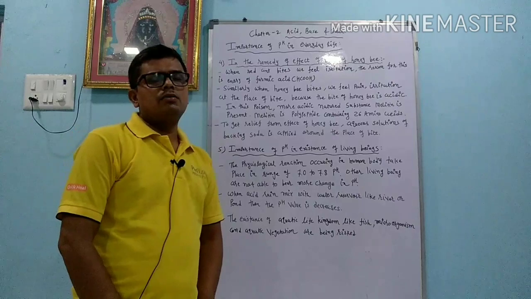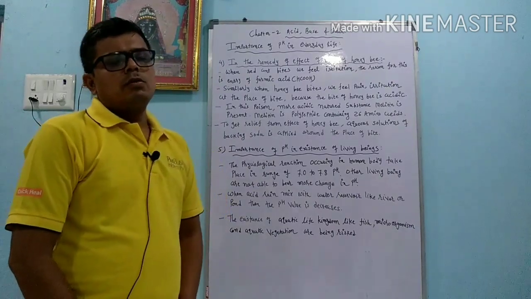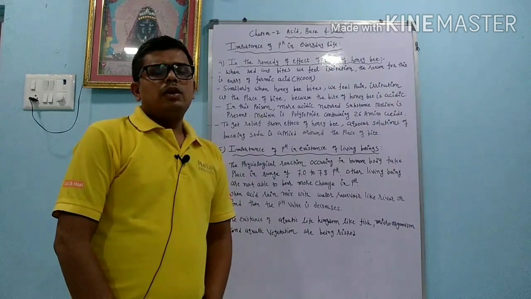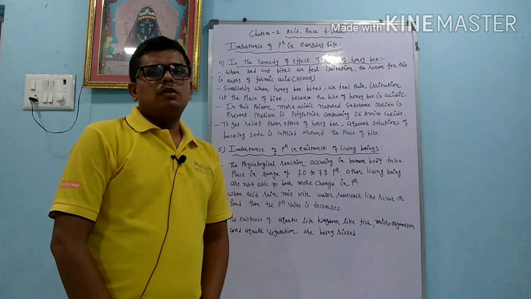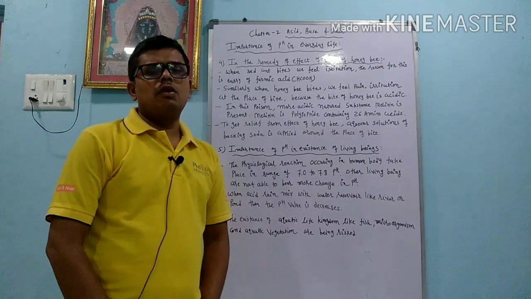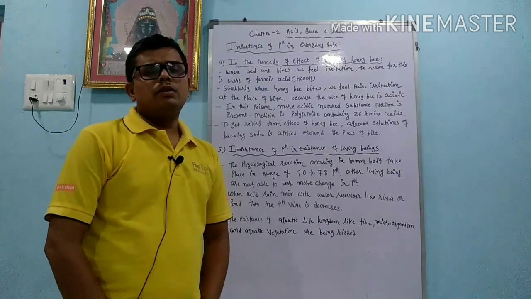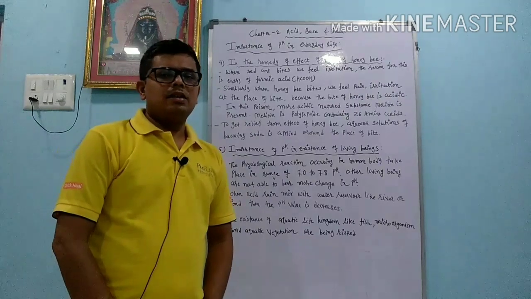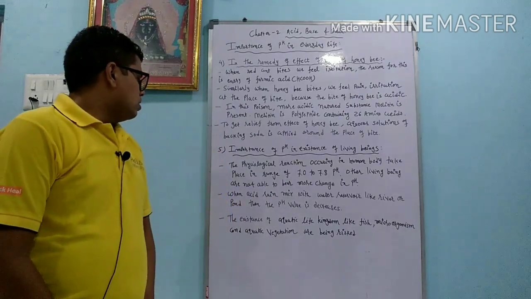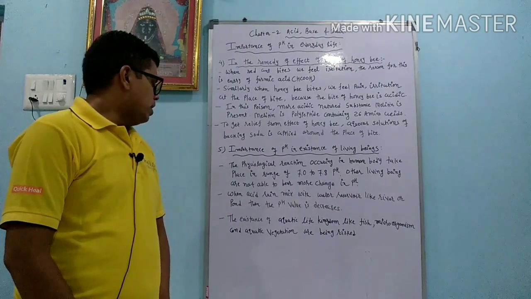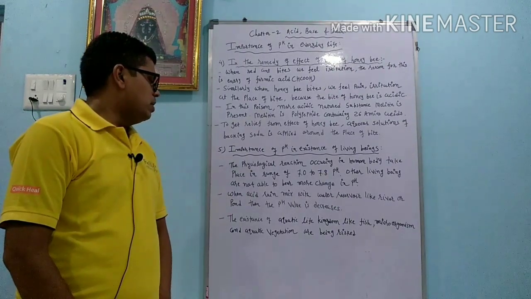Dear student, we know how acid rain is formed. Non-metal oxides like sulfur dioxide and nitrogen dioxide go into the atmosphere, combine with water and come down as rain. So that rain is called acid rain. And then when this acid rain mixes with a reservoir like a pond or river, the water of the ponds and rivers also becomes acidic. Okay. The existence of aquatic life like fish, microorganisms and aquatic vegetation is put at risk.